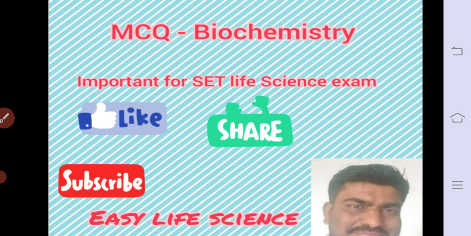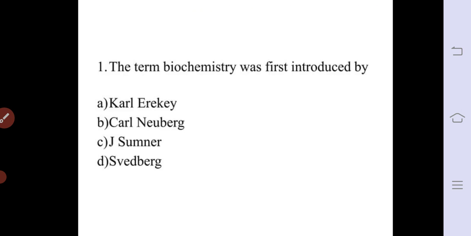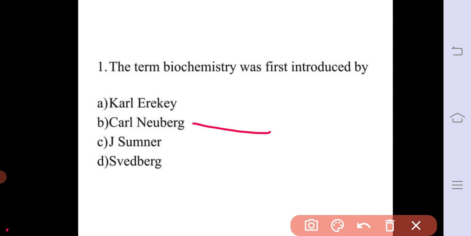So let's start. The first question is: the term biochemistry was first introduced by. Four options are there: A, Karl Erking; B, Karl Neuberg; C, J Sumner; and D, Swedberg. The correct answer for this question is A, Karl Neuberg.